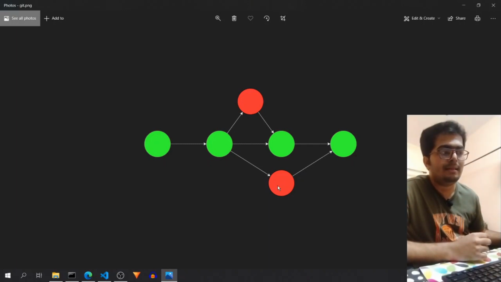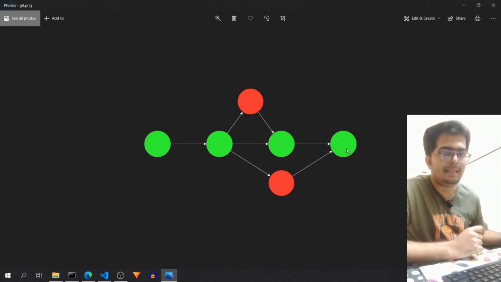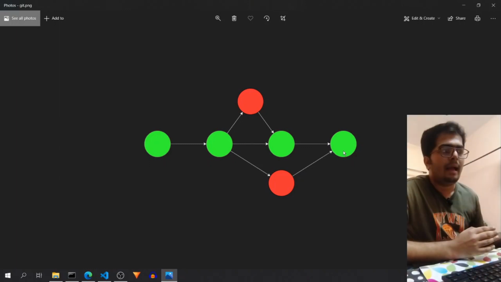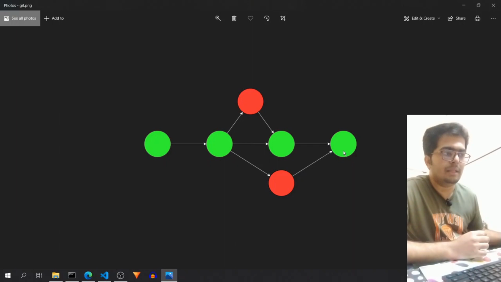And so once this development is done, this merging might result in some conflicts, which we will see in an actual example. But once those conflicts are resolved, feature C will be added to this code, which already contains feature B because we have merged feature B over here. And so this helps a lot to keep track of all the versions. And in the version controlling system, you can jump back to any of the green dots over here. And if you want to scrap feature C, you can just jump back to the state where feature C was not there, but feature B was there.